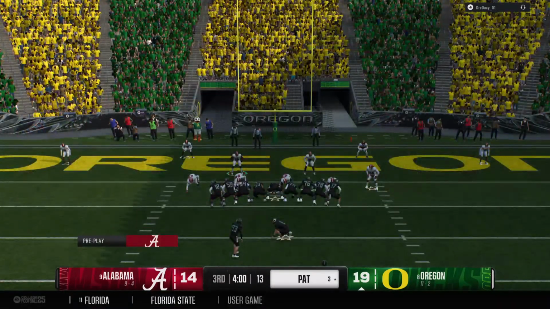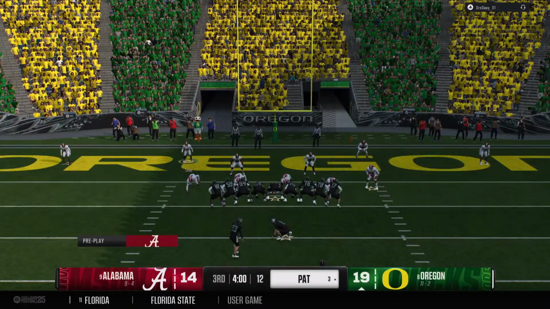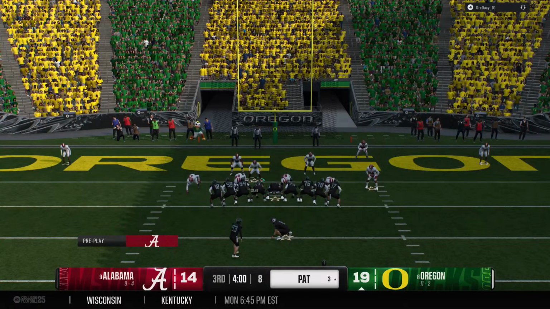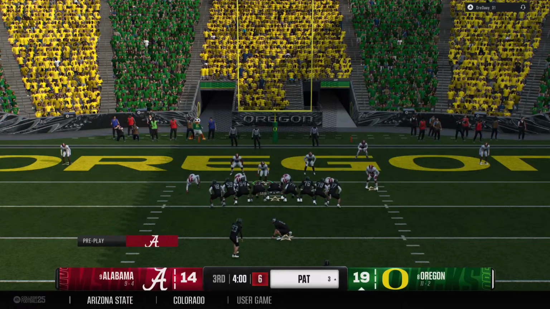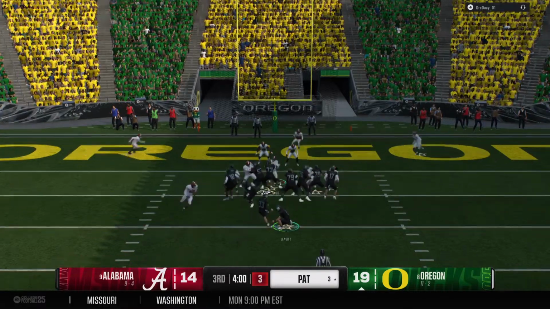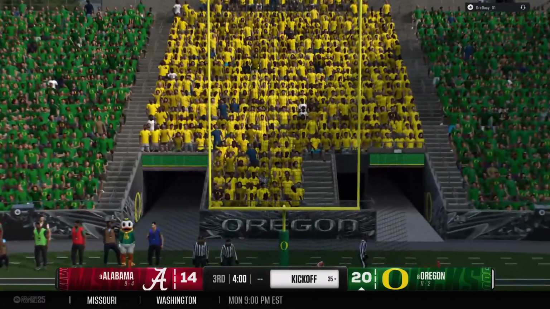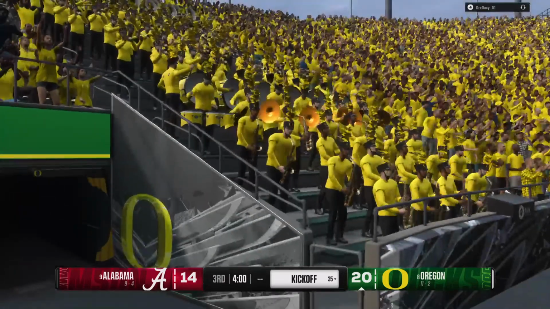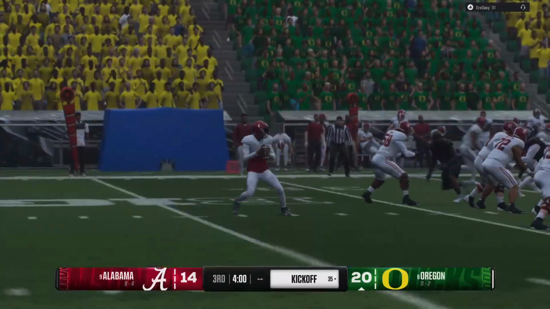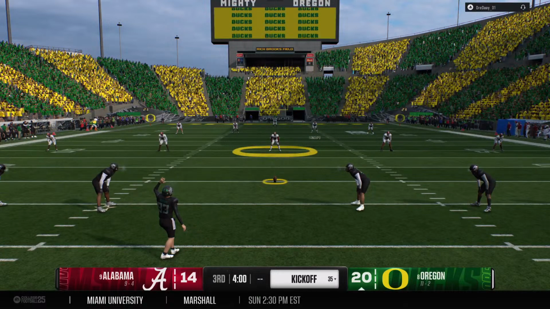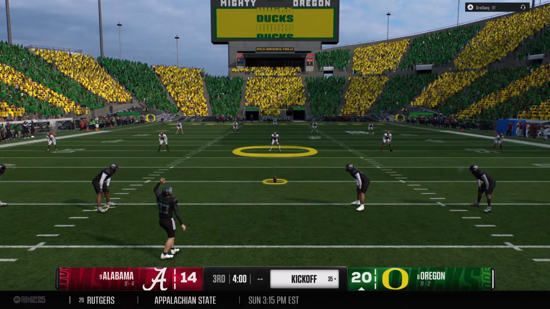So they'll try to add to the lead now with the PAT. Make the extra point, go up 6. Kickoff team is on the field. Let's see if they give the returner a chance to bring this one back.